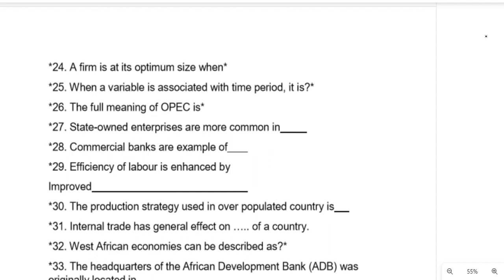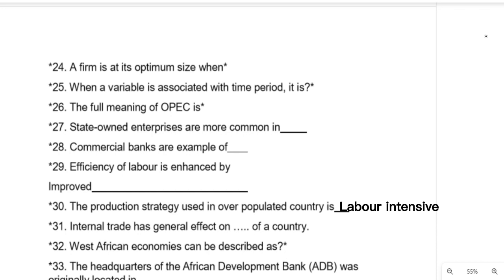The production strategy used in overpopulated countries is, from the options given, the best option is labor intensive.